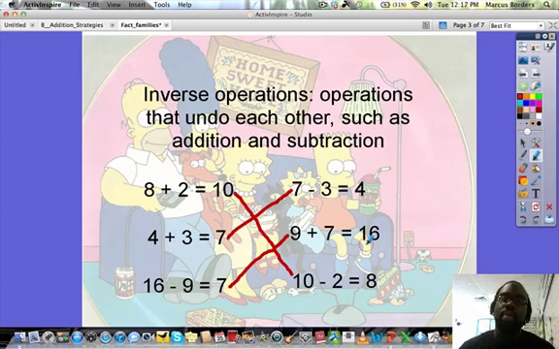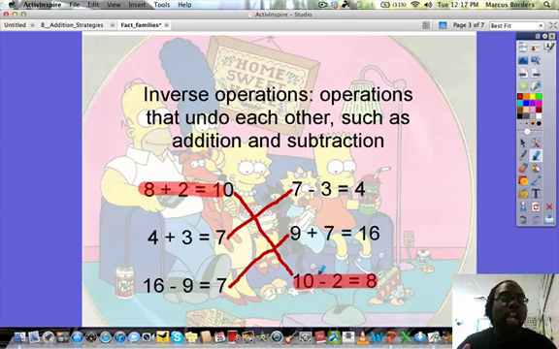Okay, let's pause for a moment. The trick with the inverse operation, which comes from the fact families, is that if you're adding something and you want to check your work, switch those numbers around and subtract it, and if you get the same number that's a part of those add-ins, if your sum and your add-ins are all in the same family, your answer is correct, okay? So here we have 8 plus 2 equaling 10. We know that, but if we want to check our work, we take that sum and we subtract it from the smallest number. And guess what?